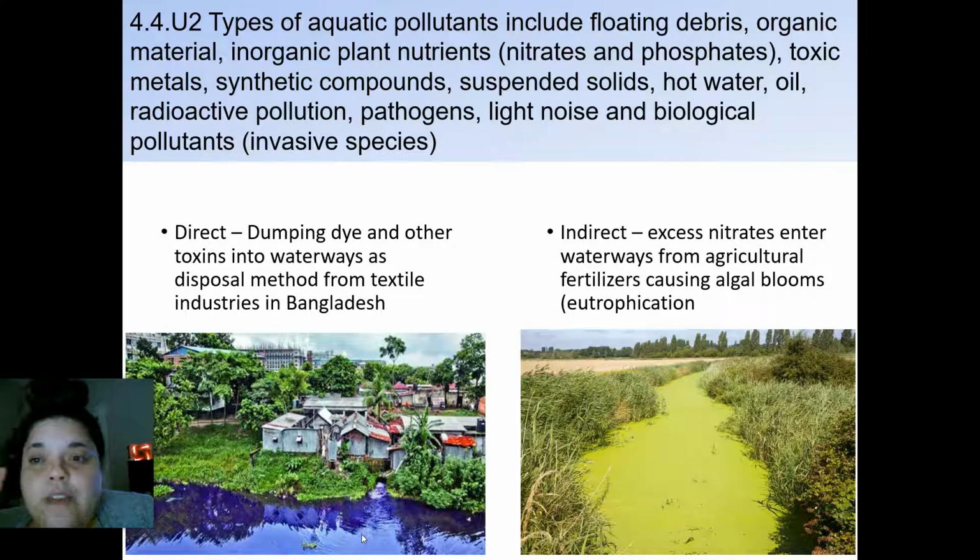and that ends up contaminating the water. You have indirect, which is on the right, which is excess nitrates that enter the waterways from agriculture, fertilizers, algae blooms. That causes eutrophication. So if you've ever seen this before, which I'm sure you have at some point, where it's kind of that scummy green top, that means there's excess nutrients in that water system that are coming from the runoff of usually fertilizers that came from someplace else.